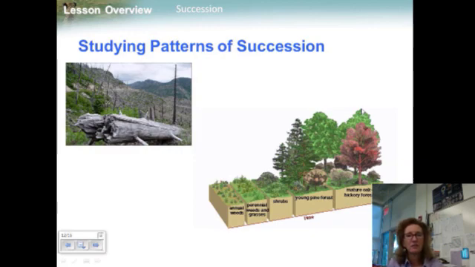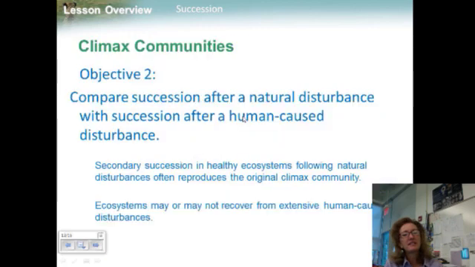Historical studies in Krakatoa and ongoing studies on Mount St. Helens, this is the picture of Mount St. Helens, by the way, confirm that early stages of primary succession, as you can see here, are slow, and that chance can play a large role in determining which species colonize at different times. What I mean by chance is like a bird from another area could fly over and poop, drop a seed in its poop, and then you're going to have a whole bunch of whatever that was. Maybe it wasn't there before. It's chance.